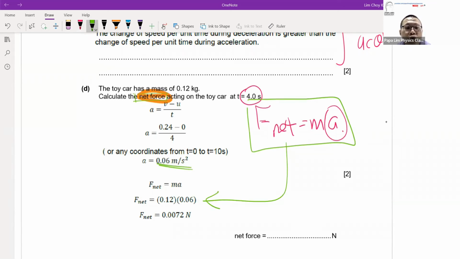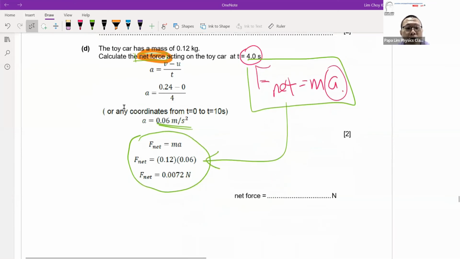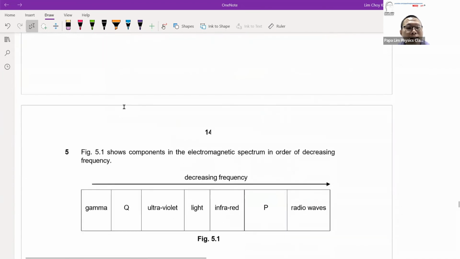Now, for a 2 marks question, it's not always a standard approach whereby you just do a one-step working and you can answer. Sometimes the question will require you to do a 2-step calculation. First step, find the acceleration. Then after that, substitute into another formula to get the answer. So sometimes 2 marks doesn't mean it's a simple calculation. Maybe it could be one formula leading to another and leading to another. So check your working, and see what the question is asking for.